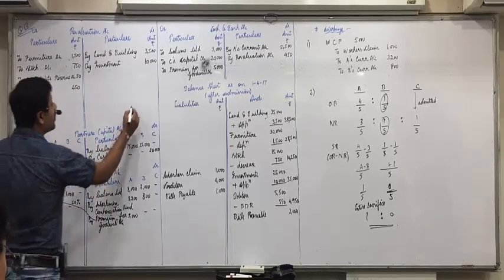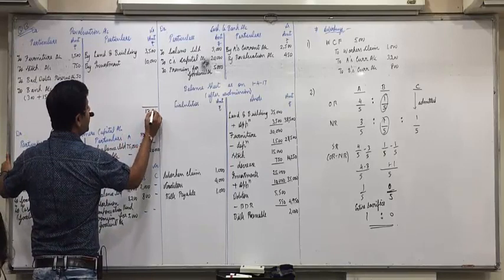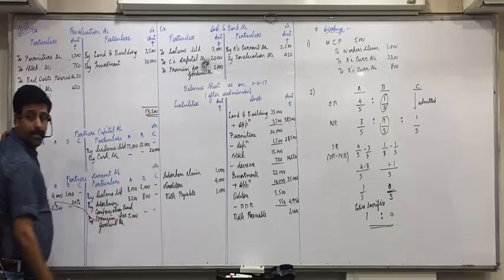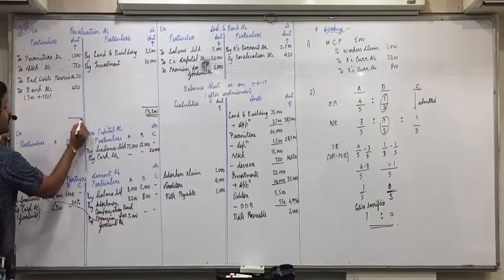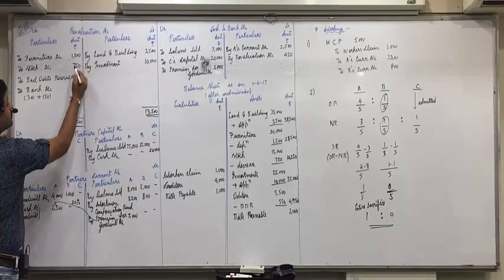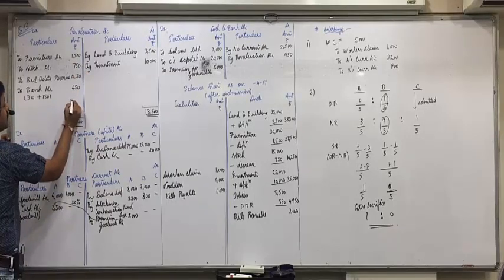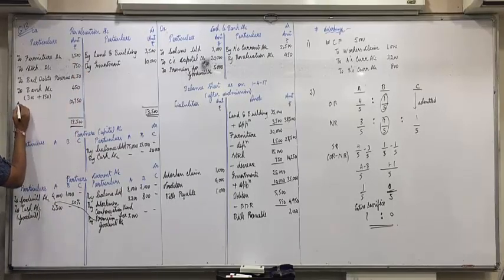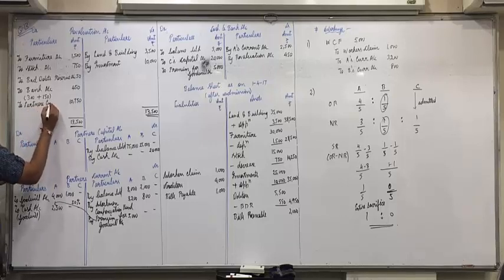Current account. So 13,500 minus 2,750, there is a balance of 10,750. Yes. Two partners' current account, in bracket profit.